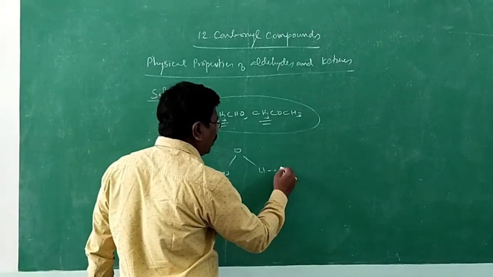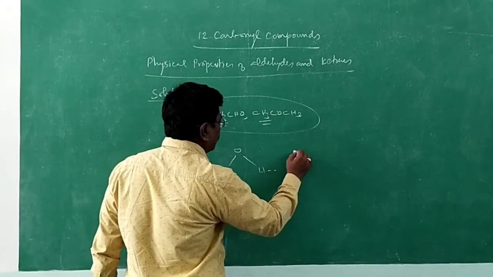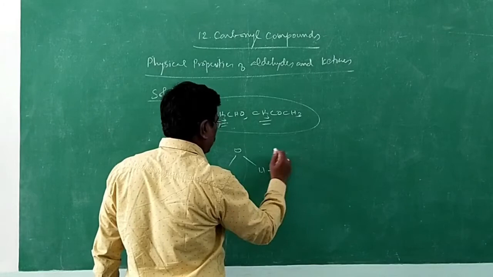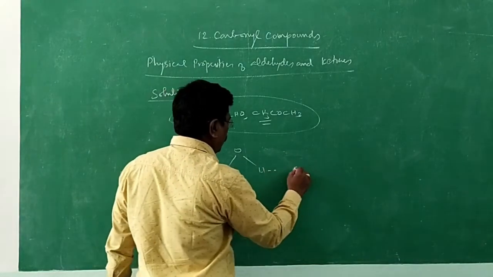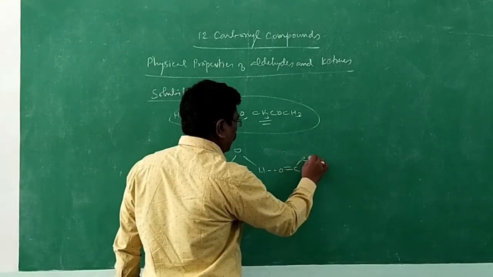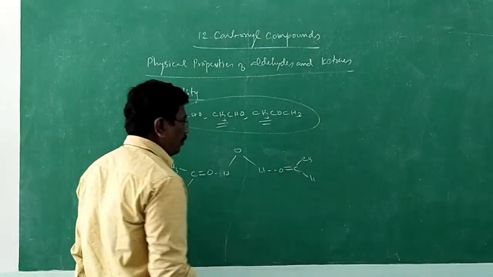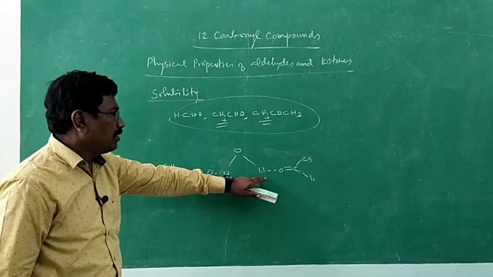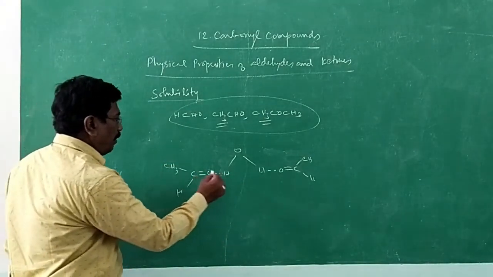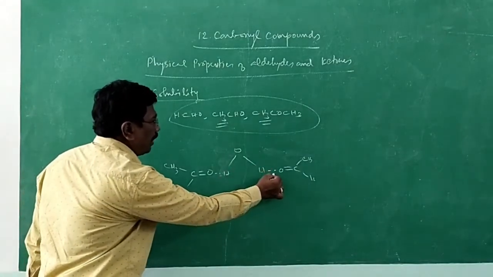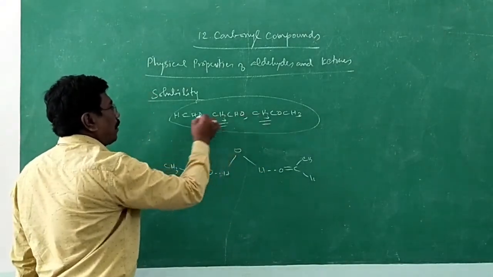This may also form a bond with another aldehyde, CH3CHO, like this. So here this association is possible. Acetaldehyde may form hydrogen bonding with water; therefore, it is soluble.